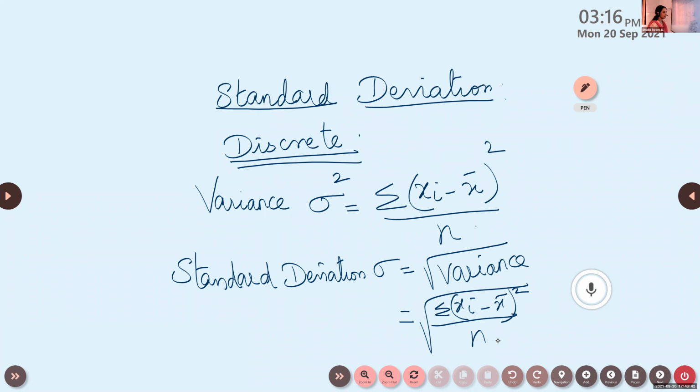So for discrete data, this is the first formula we are learning here, and this formula is enough for finding all that. With discrete data, one more formula is there, but we use only one formula. Note down this one. Write down this formula: 1 by n into sigma xi minus x bar the whole square.